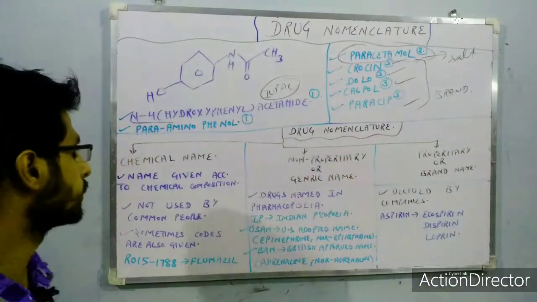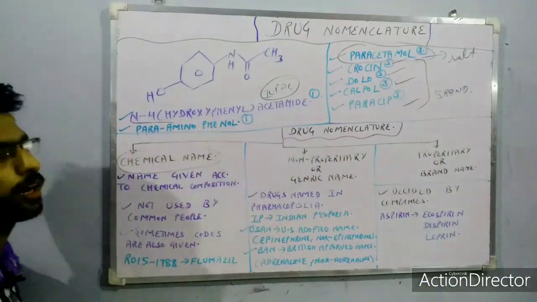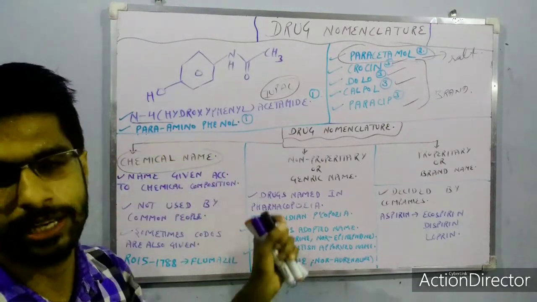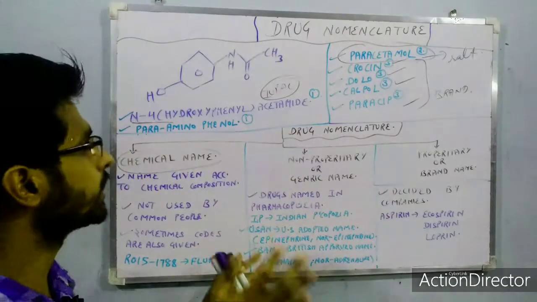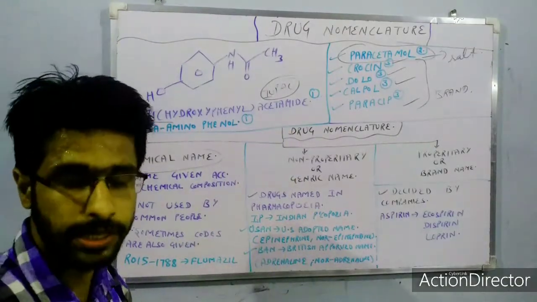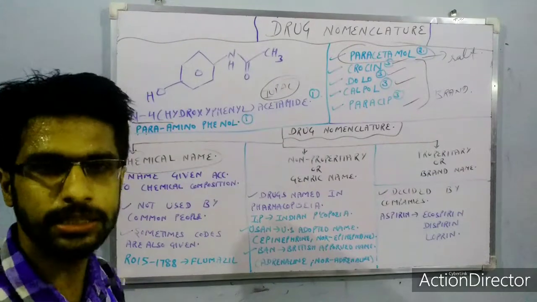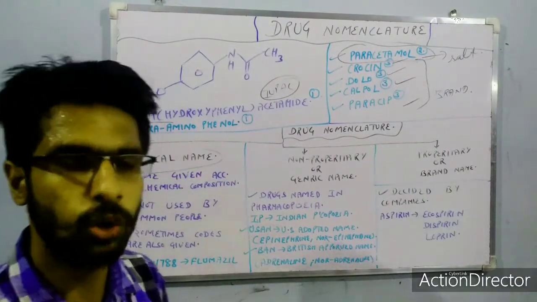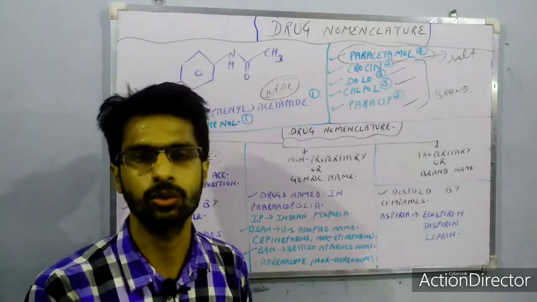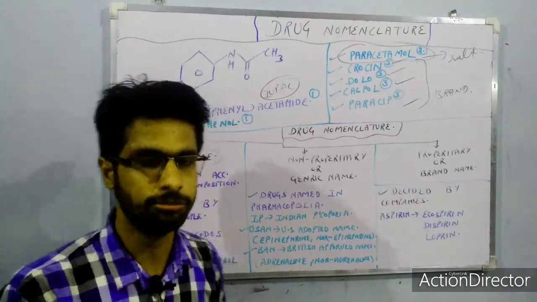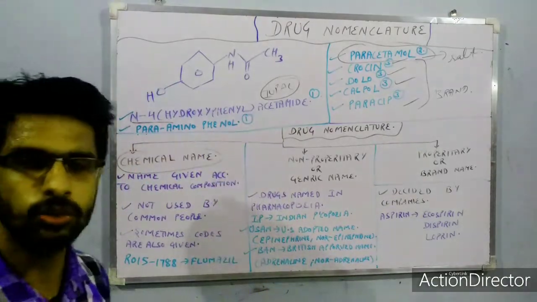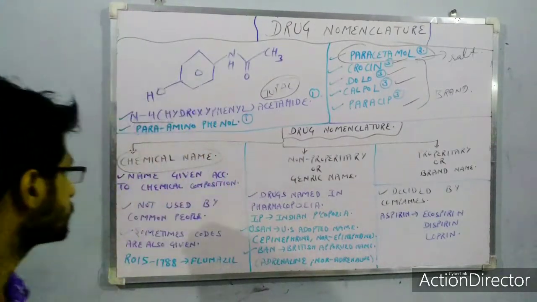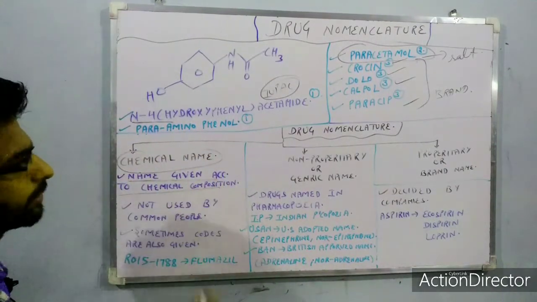So first, in drug nomenclature, there is the chemical name. We are aware of it now, that is para-aminophenol or N-(4-hydroxyphenyl) acetamide. It is named according to the chemistry rules of IUPAC, and the numbering is done in this way. So that is the chemical name. The chemical name is not used by common people when they go to the chemist shop or any pharmacy. They don't use any structure for getting their medicines. So the first one is the name given according to the chemical composition.